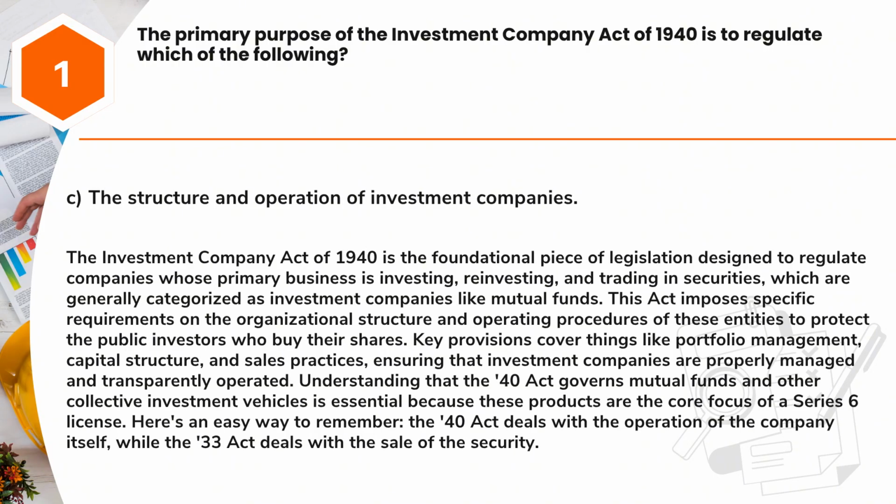Answer: C. The structure and operation of investment companies. The Investment Company Act of 1940 is the foundational piece of legislation designed to regulate companies whose primary business is investing, reinvesting, and trading in securities, which are generally categorized as investment companies like mutual funds. This act imposes specific requirements on the organizational structure and operating procedures of these entities to protect the public investors who buy their shares. Key provisions cover things like portfolio management, capital structure, and sales practices, ensuring that investment companies are properly managed and transparently operated.